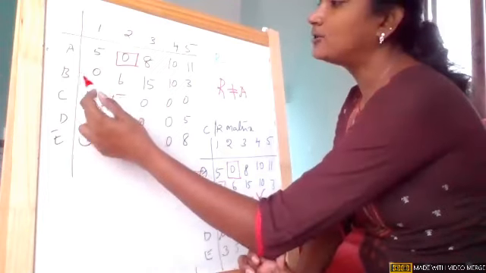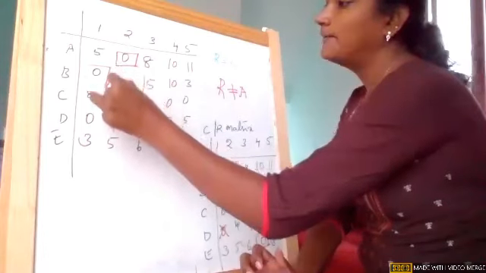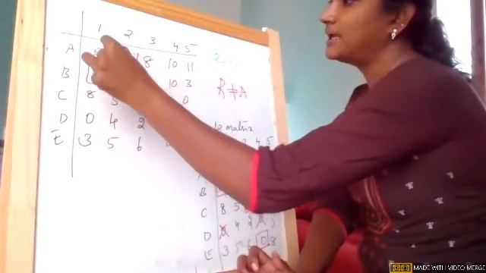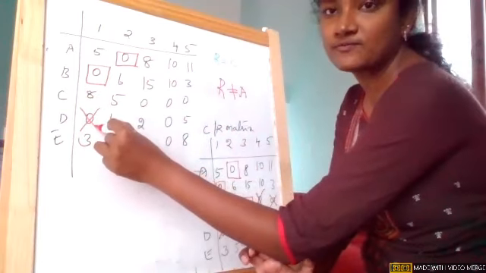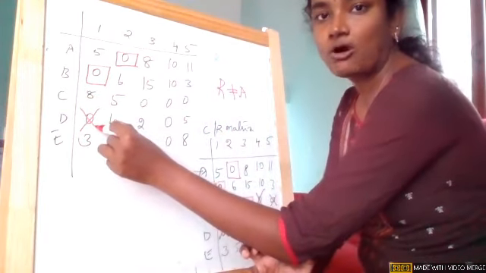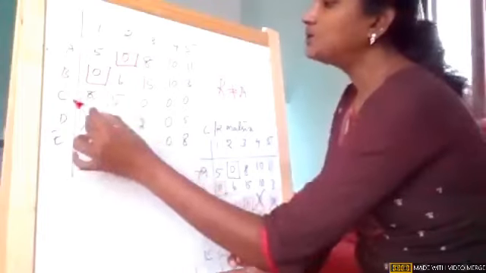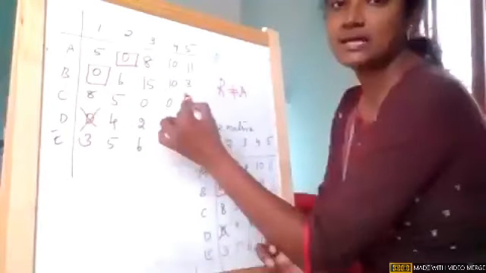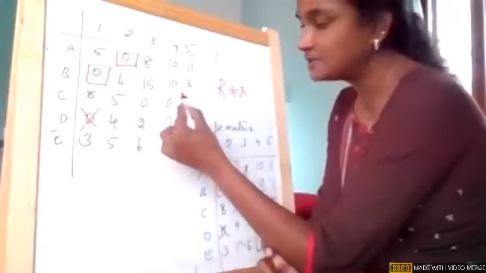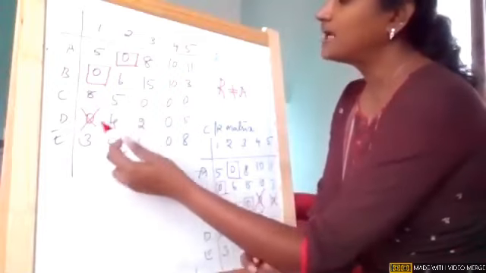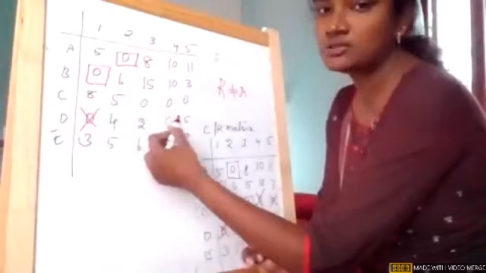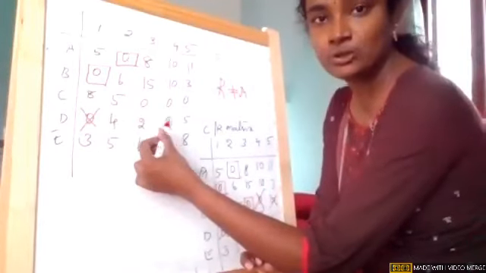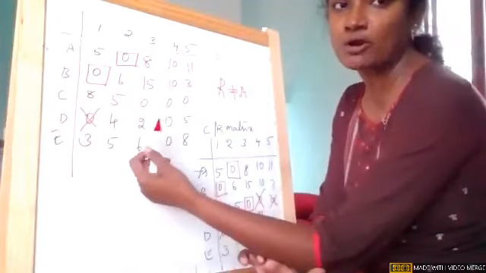Now go to the second row. There is a single zero. Make an assignment. Immediately after making an assignment, check the corresponding column. There is a zero. Immediately cross off that zero in that column. Now come to the third row. There are 3 zeros. I cannot make an assignment when there are multiple zeros. Fourth row, there are again multiple zeros. 1 zero is crossed, 1 zero is uncovered, but because there are multiple zeros, I cannot proceed.